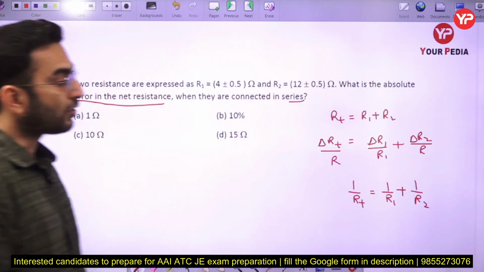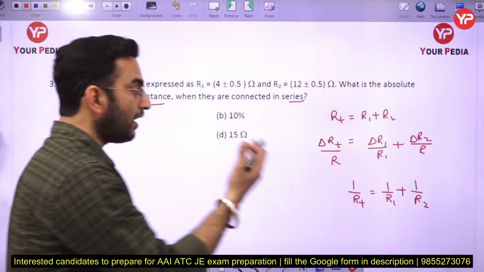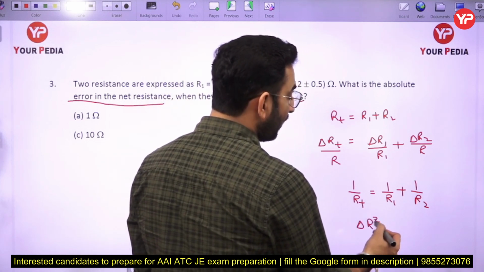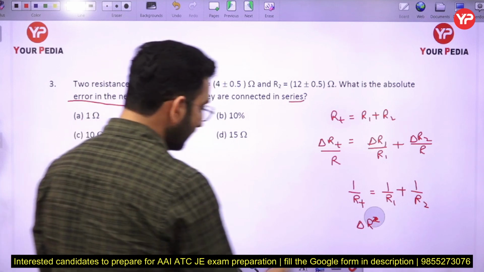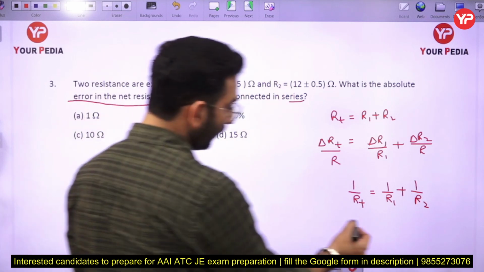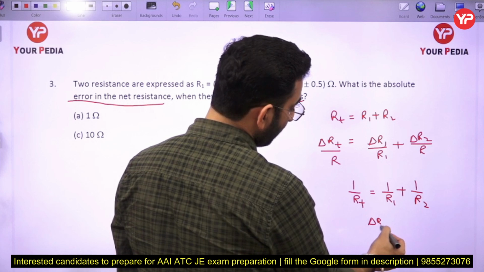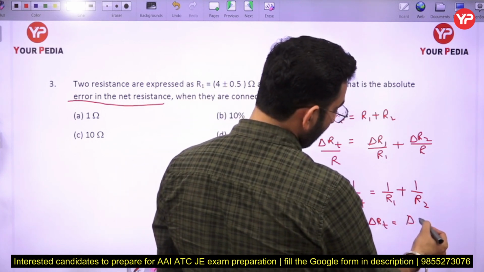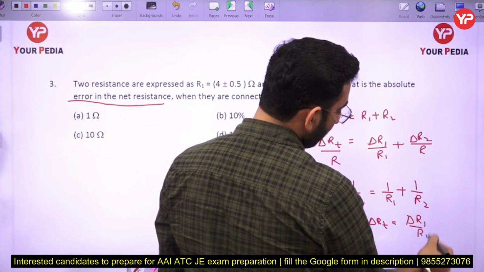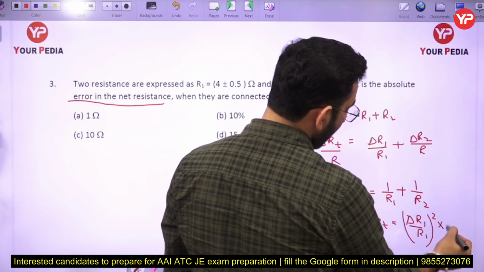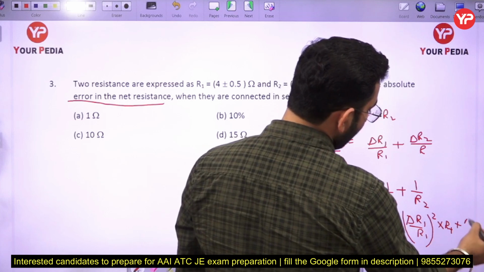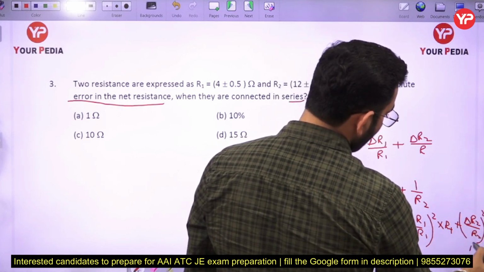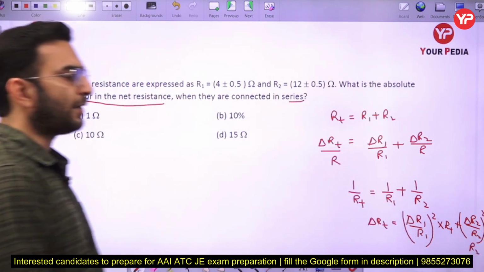In this case, if you calculate the error associated with the total resistance, delta RT is going to be equal to delta R1 by R1 square multiplied by RT, plus similarly delta R2 by R2 square into RT. So this is the expression you are going to see here.